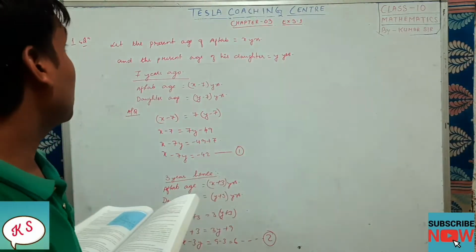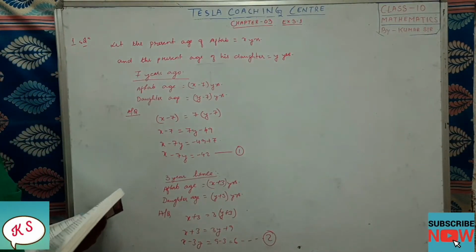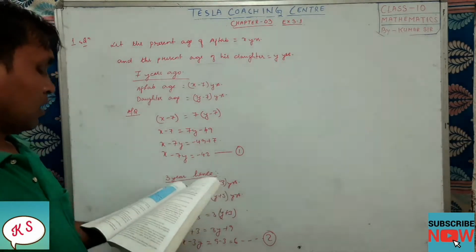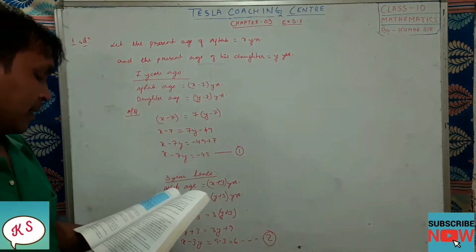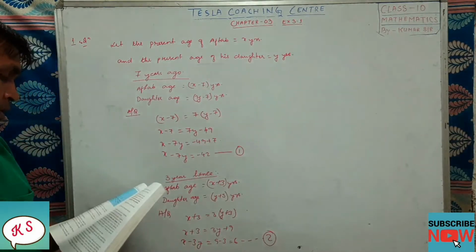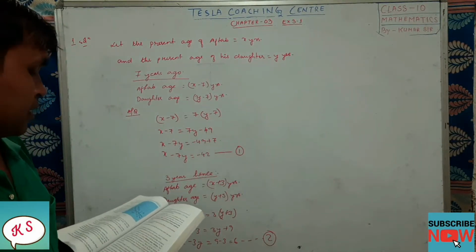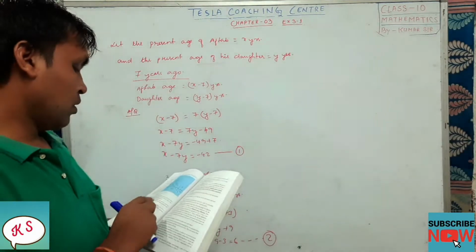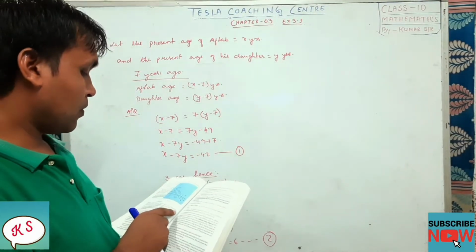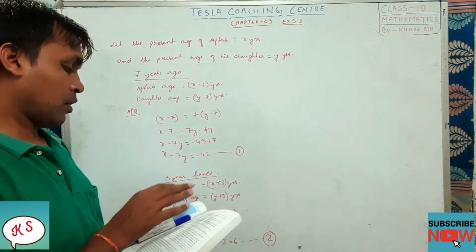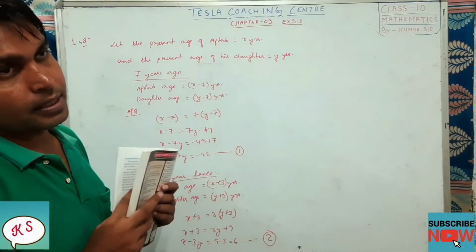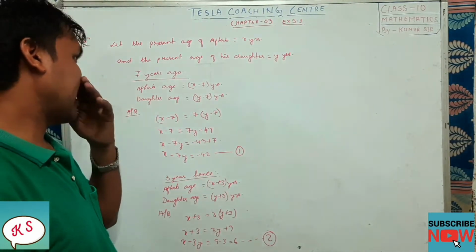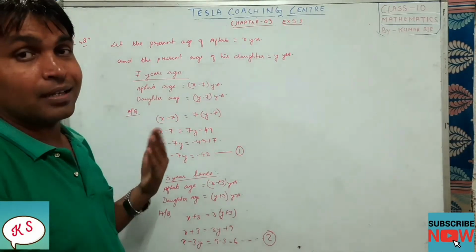Now let's go to question number 1. Before going to the solution, let me read out the question. The question says that Aftab tells his daughter, Aftab is the name of a person, "7 years ago, I was 7 times as old as you were then." So first let us write these conditions, what are the things they have given. Up to this sentence let us complete our work, then we will proceed to the next part of the question.